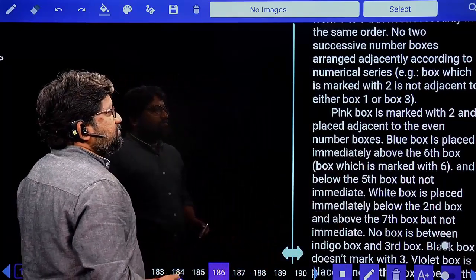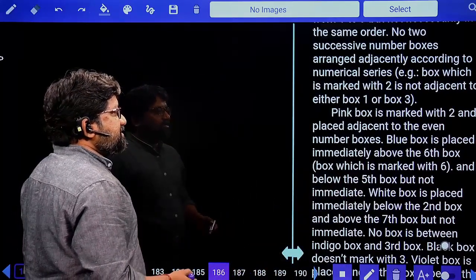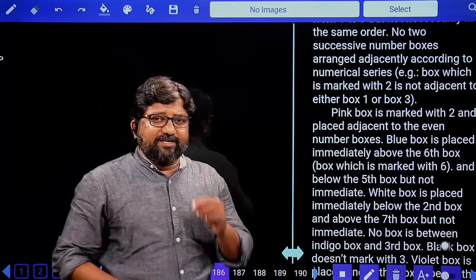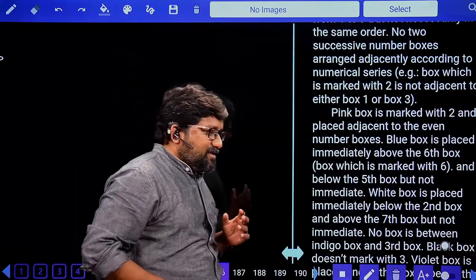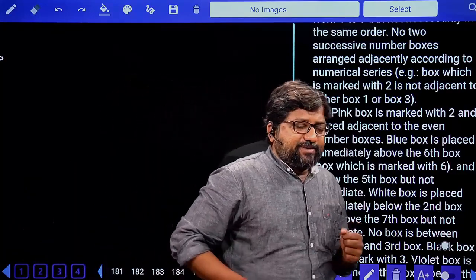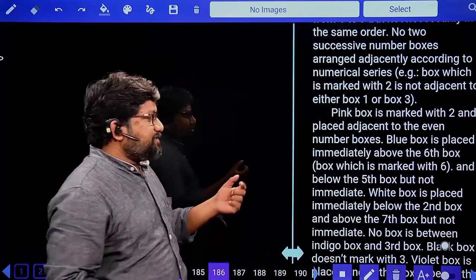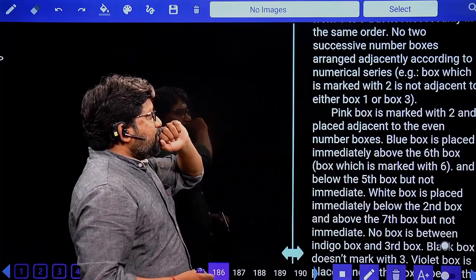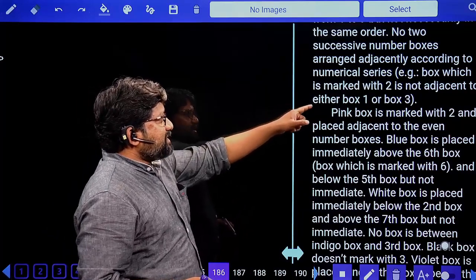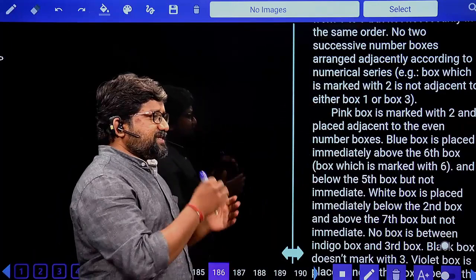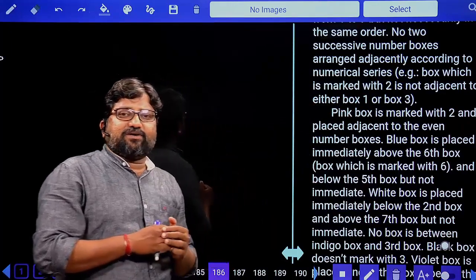Next, the box which is marked 2 is placed adjacent to the even number boxes. Now, I'll tell you one important point. I told you, whenever you try to read a clue, there should be a sudden spark in your mind, because when he says box 2 is not adjacent to 1 and 3, so they are not adjacent. Odd and even numbers are not adjacent.